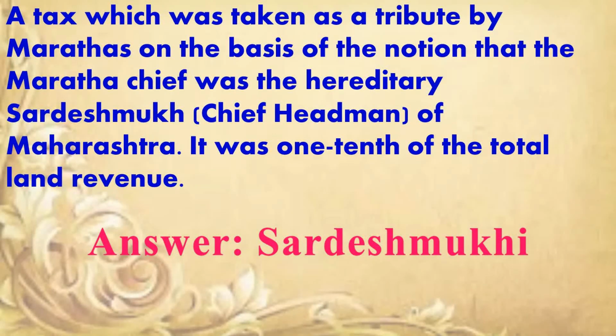A tax which was taken as a tribute by Marathas on the basis of the notion that the Maratha chief was the hereditary Sardeshmukhi, chief headman of Maharashtra. It was 1/10 of the total land revenue. Answer is Sardeshmukhi.